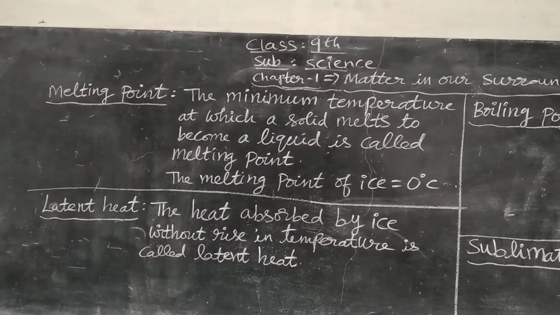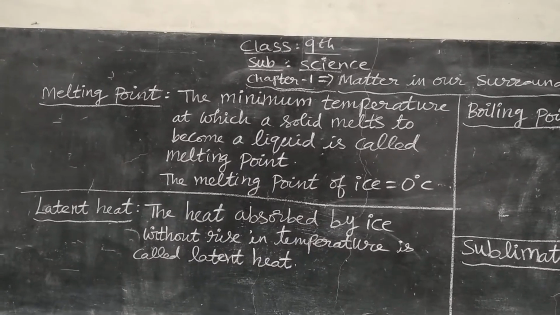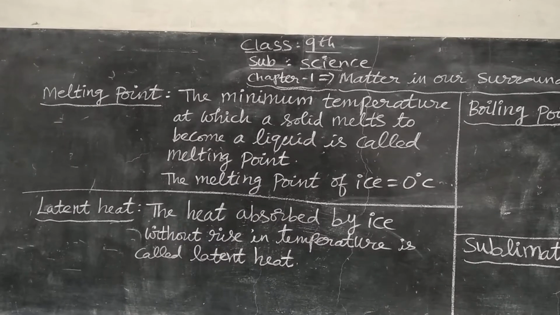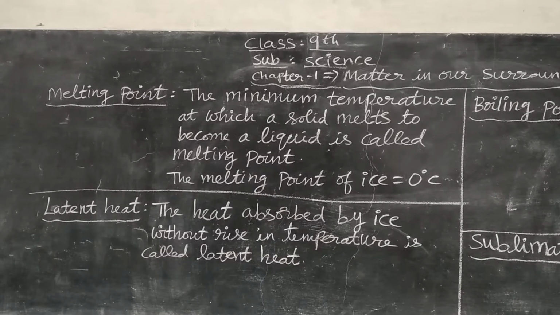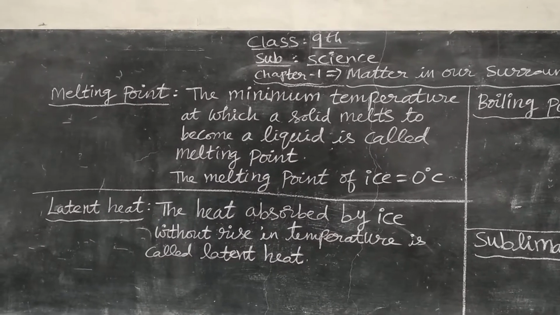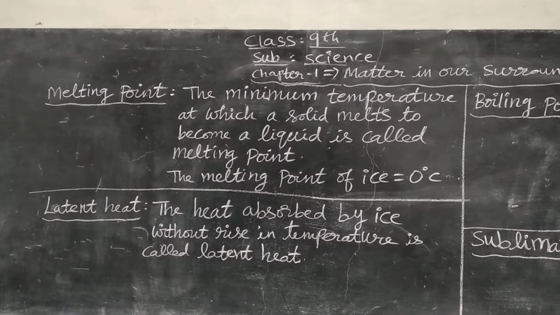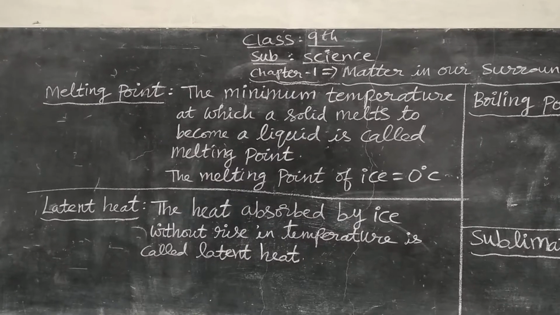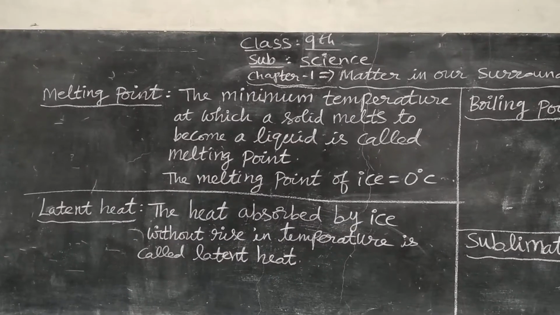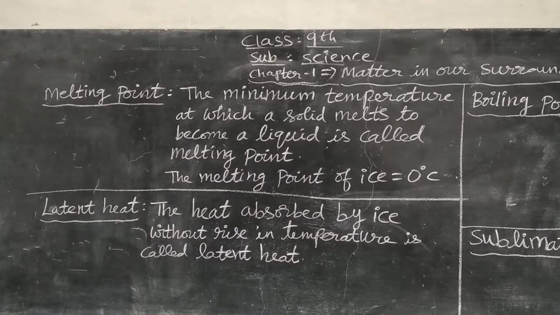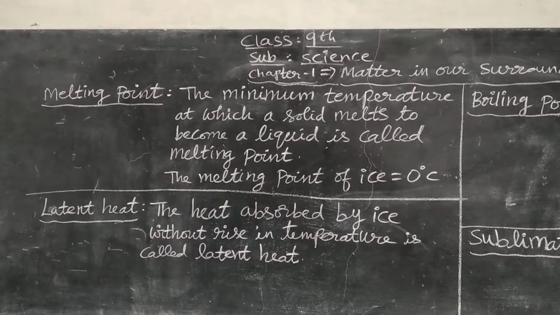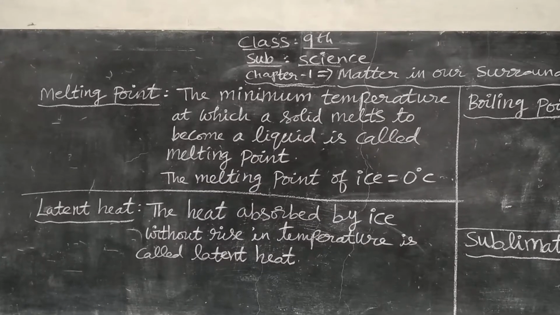Melting point means what? The minimum temperature at which a solid melts to become a liquid is called melting point. In the previous class we have seen a solid changing its state and converting into liquid. For example, ice, when it is heated, changes into liquid form.